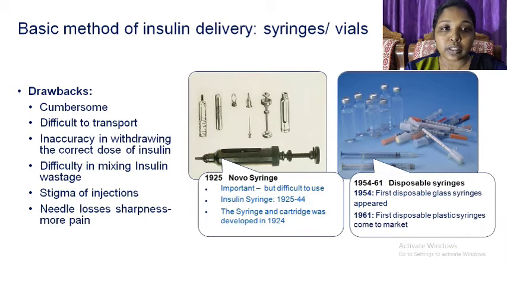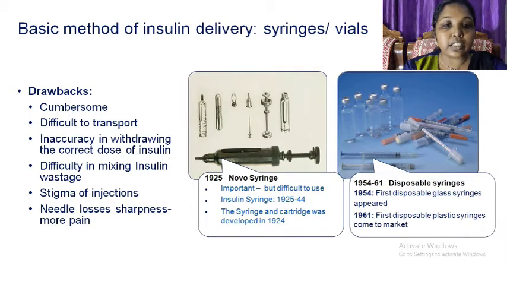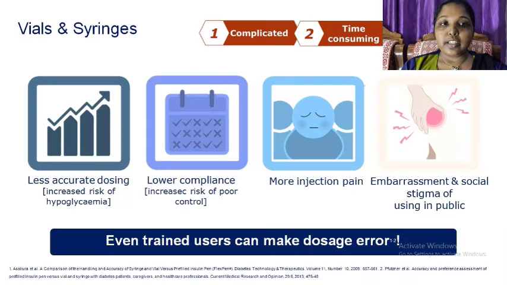The drawbacks of the basic method of insulin delivery using syringes and vials are: cumbersome, difficult to transport, inaccuracy in withdrawing the correct dose of insulin, difficulty in mixing, insulin wastage, stigma of injections, and the needle loses sharpness that may cause more pain. Using vials and syringes is more complicated, time consuming and error prone. It also leads to less accurate dosing, lower compliance, more injection pain and embarrassment and social stigma of using in public. Even trained users can make dosage errors.